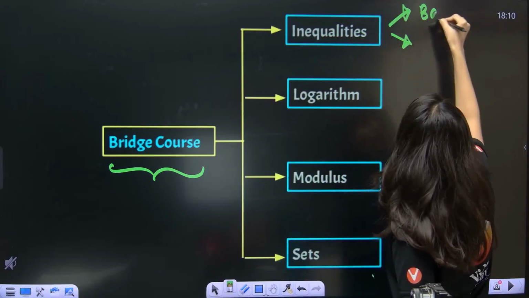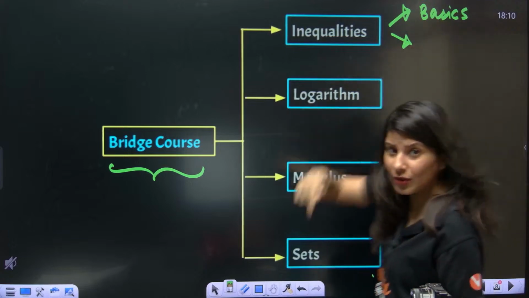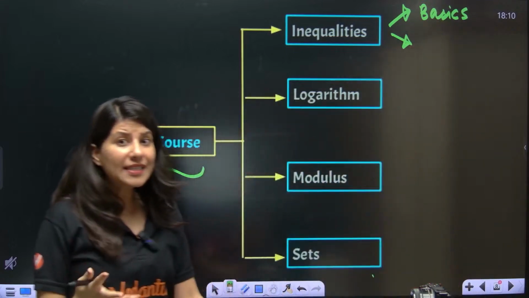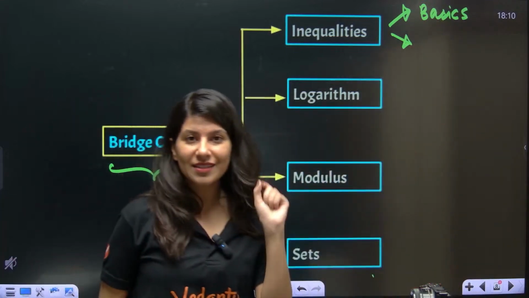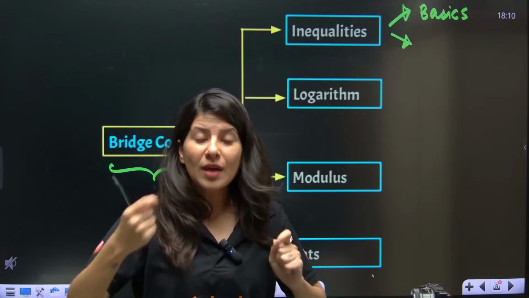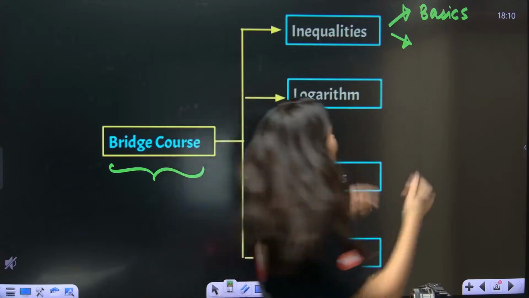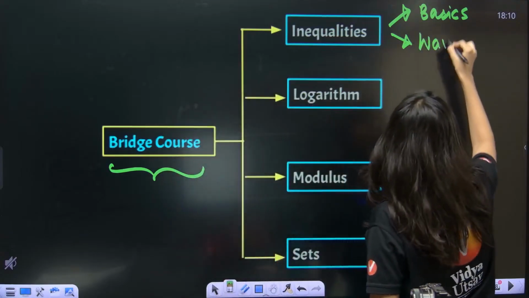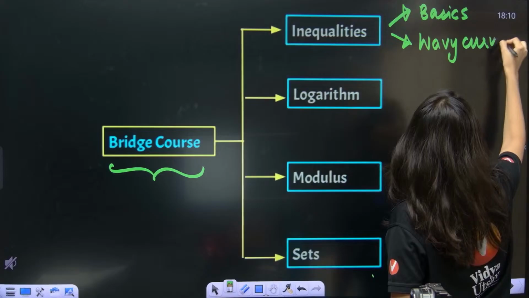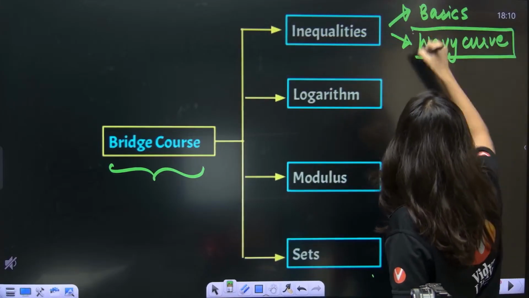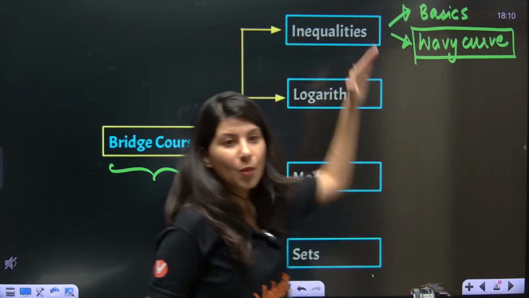One is with basics of inequalities, where today we are going to study properties, and we are going to study some amazing ninja tips to master inequality, so that in the wavy curve method, or you can say method of intervals, you won't face any problem.